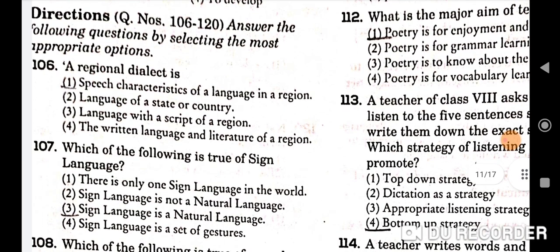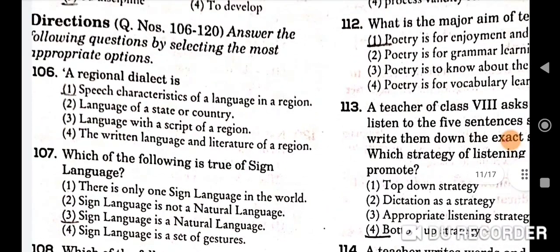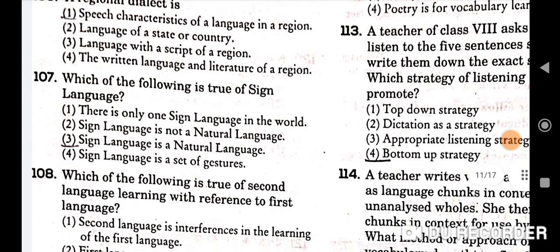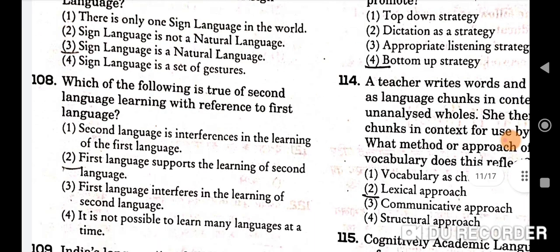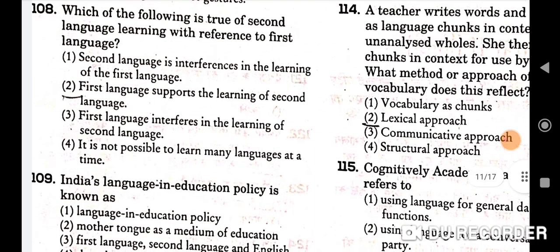Next question है आपका, answer the following questions by selecting the most appropriate options. A regional dialect is speech characteristics of a language in a region. Which of the following is true of sign language? Sign language is a natural language. Third is the correct option. Well, which of the following is true of second language learning with reference to first language learning? First language supports the learning of a second language.